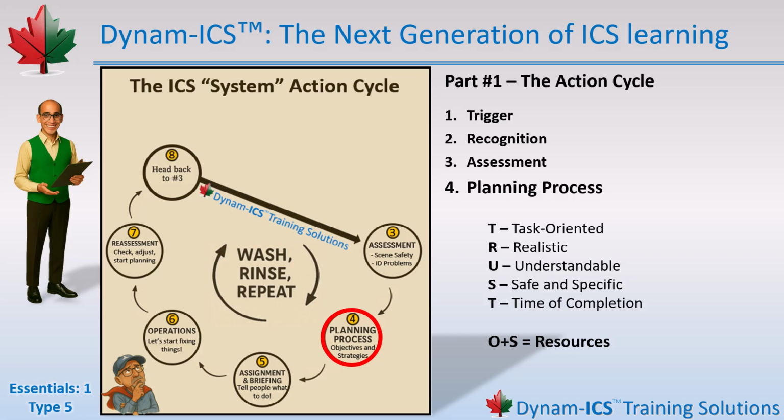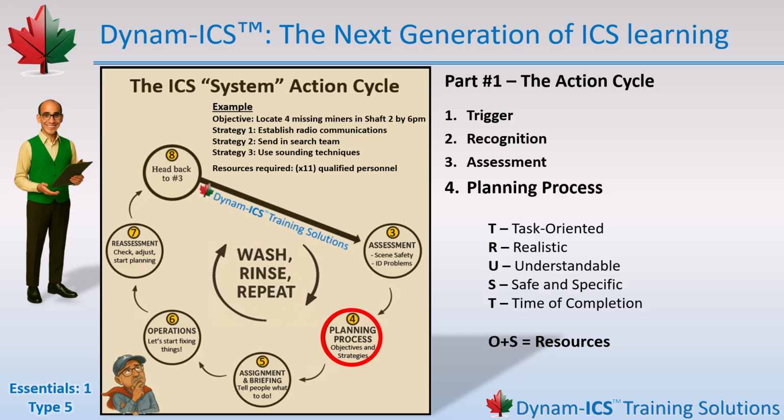You need to be able to trust your objectives. T, task-oriented. It will become an assignment. R, realistic. Do you have access to the time and resources needed to make it happen? U, understandable. Use plain language. It has to make sense. S, safe and specific. Safety is number 1, and be specific about what the end result looks like. T, time of completion. When do they need the assignment completed by?